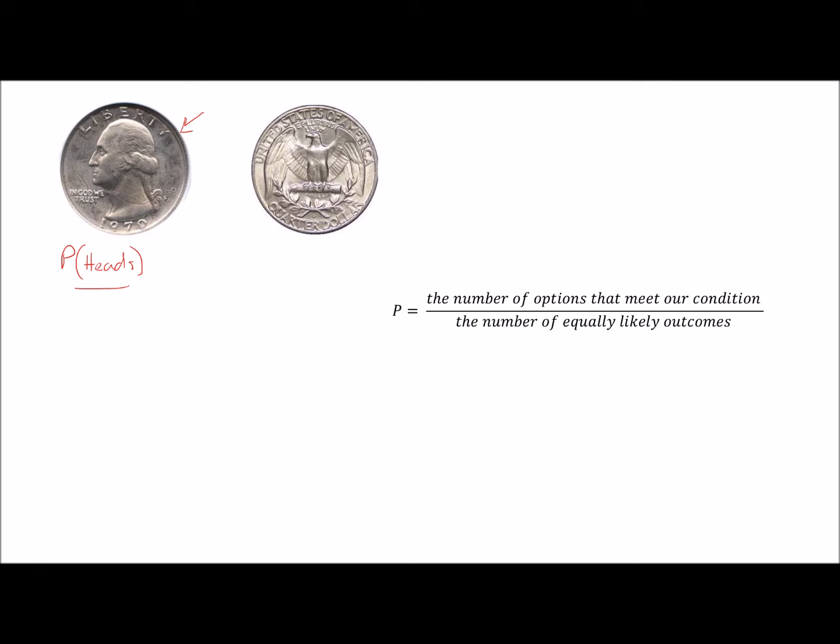What are the number of equally likely outcomes? Well, there's heads and there's also tails. So we have one that meets our condition divided by the two equally likely outcomes, which would give us the 0.50 converted into a percentage of 50% chance that when we flip this coin, it'll land on heads.